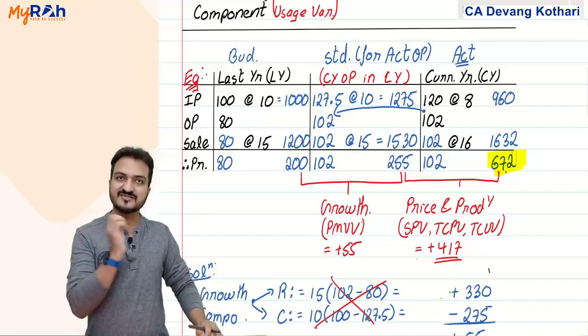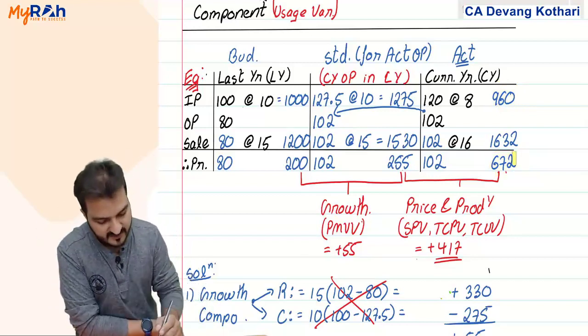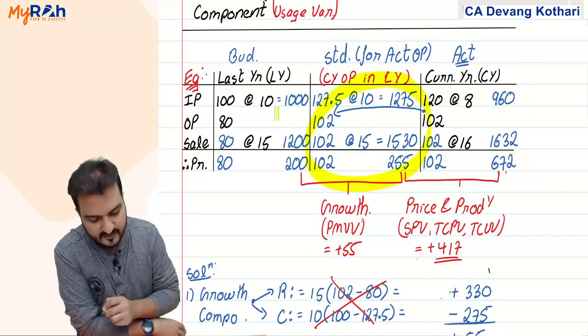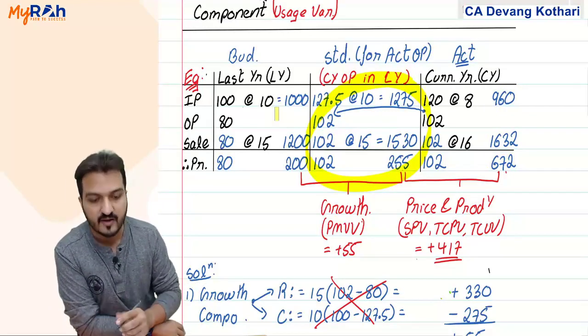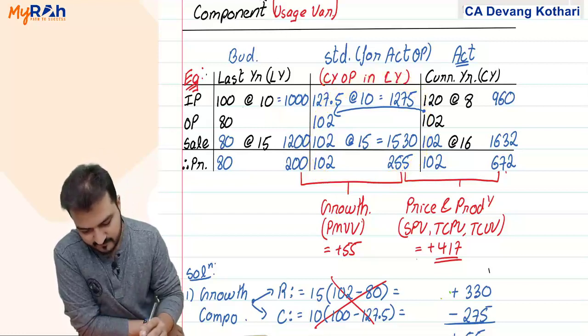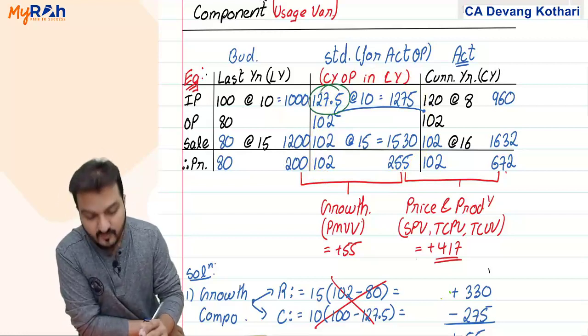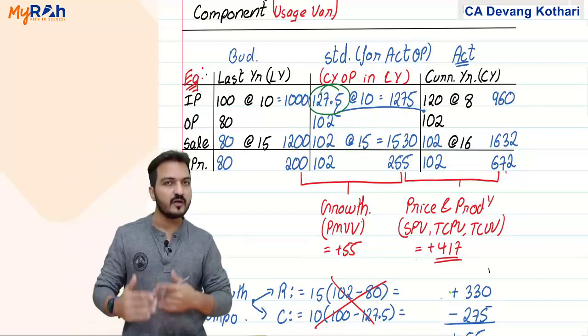This is my budget. This is my actual. Budget means last year, actual means current year. Now, based on that, I will have to calculate standard for actual. So standard for actual, imagine how will I get this 127.5? How will I identify this 127.5? It is not given. I have to find.